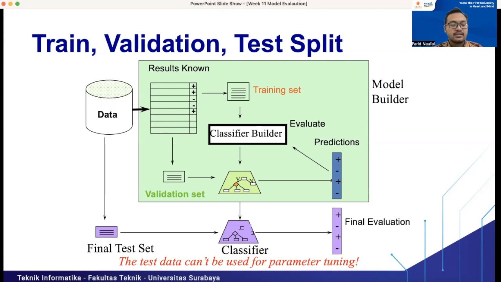The validation set is the data that we use for assessing the classifier model while the model is in the training step. When we train the model, we want to see the accuracy, precision, or recall of that classifier on the validation set, not the testing set. Like I mentioned before, if we have a KNN classifier, we train it using k from 1 to 10, for example, and we get the accuracy for each k when the model classifies the validation set, not the testing set.